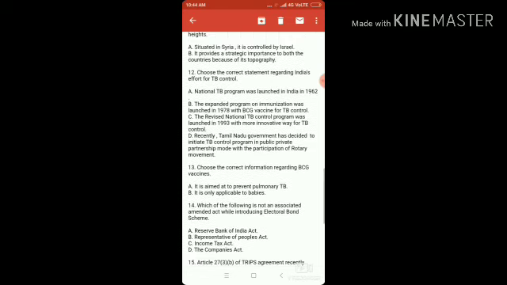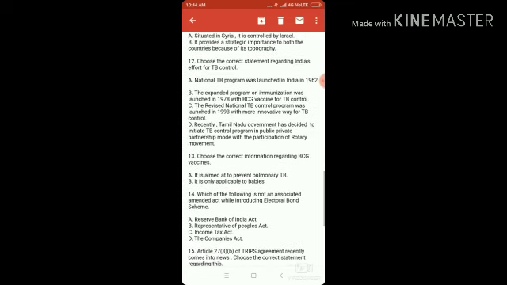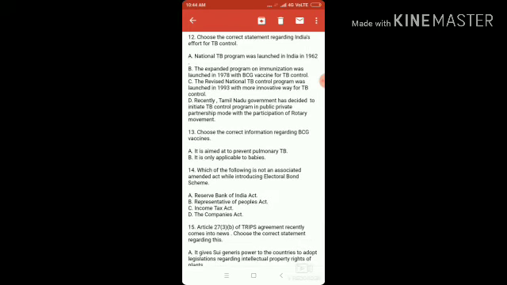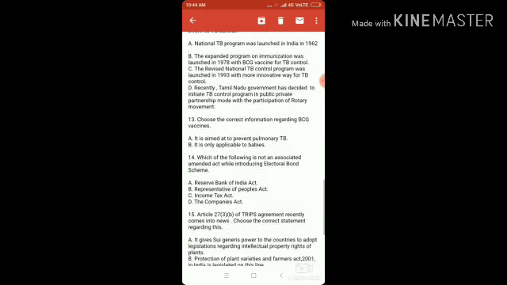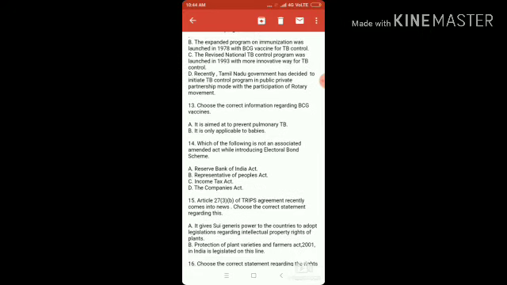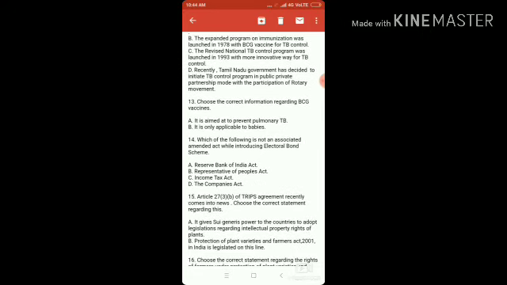Question number 12. Choose the correct statement regarding India's effort for TB control. Option A, National TB program was launched in India in 1962. Correct. Option B, the expanded program on immunization was launched in 1978 with BCG vaccine for TB control. Correct. Option C, the revised National TB control program was launched in 1993 with more innovative way for TB control.